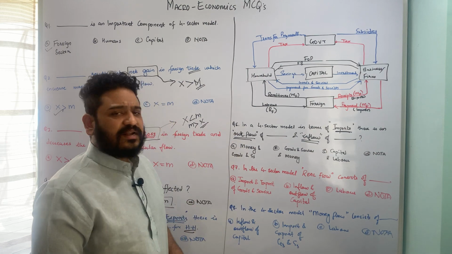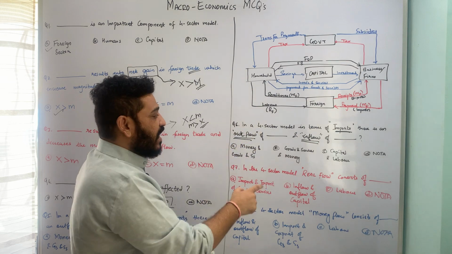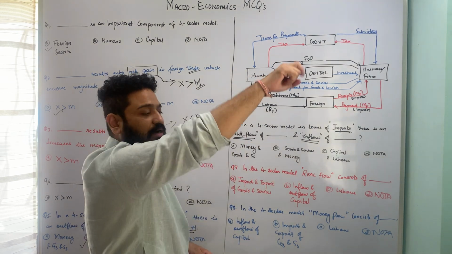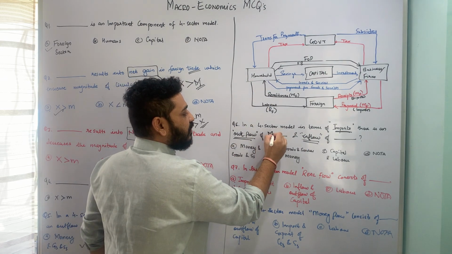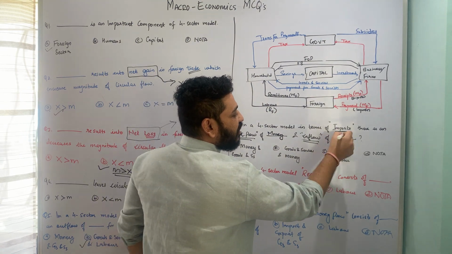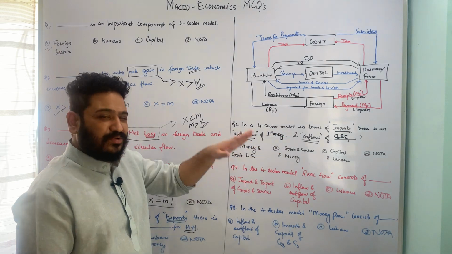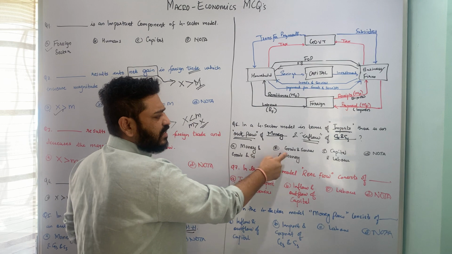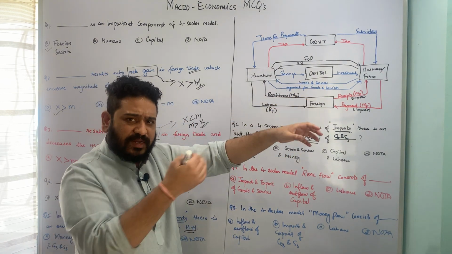So let us look at the underlying options. I hope you are getting it. Here I am looking at imports, and specifically I am asking what is the outflow, what is going away from the country and what is coming into the country. Money is going out from the country and goods and services are coming towards the country when there is import per se. Let us look at the underlying options. The first option is money and goods and services, which is the correct option. Second is goods and services and money. Goods and services are not going out and money is not coming in.